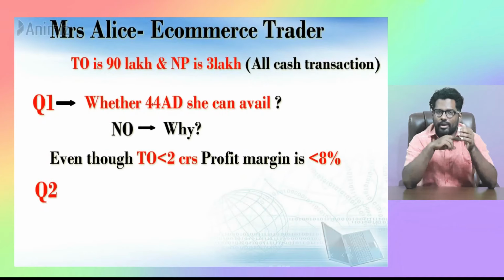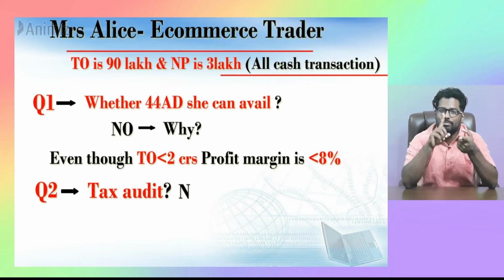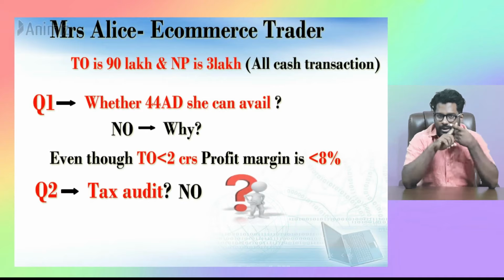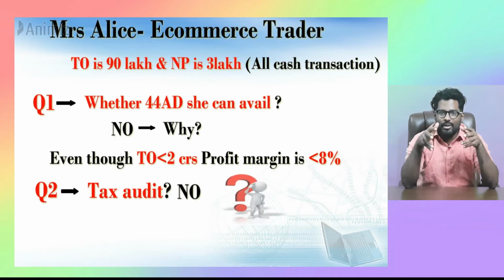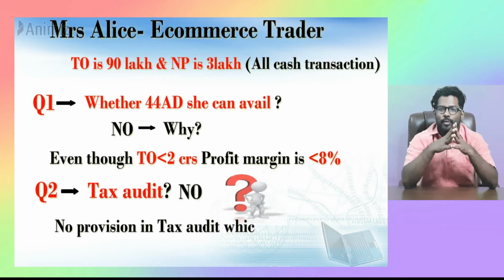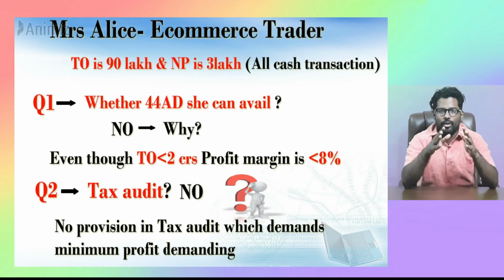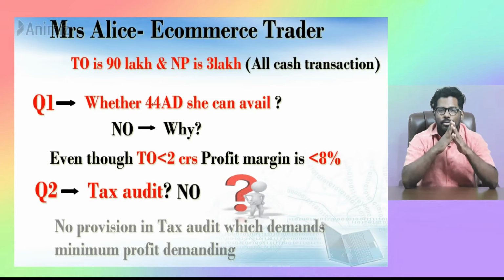Now, the bigger question, our area, whether she will have to undergo tax audit. If you think logically, she didn't report the minimum profit margin, right? Ideally, one has to go through the tax audit to file the return, right? No. The answer is a big no. There is a big myth prevailing in the industry that one has to declare minimum profit margin to evade tax audit. There is no provision in 44AB which demands minimum profit margin reporting. So, if your turnover is less than 1 crore, that's the end of the story. You don't have to go through the tax audit.